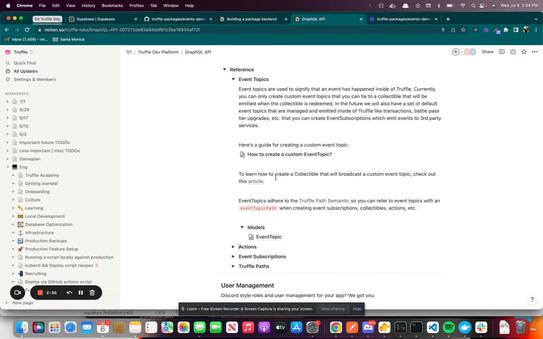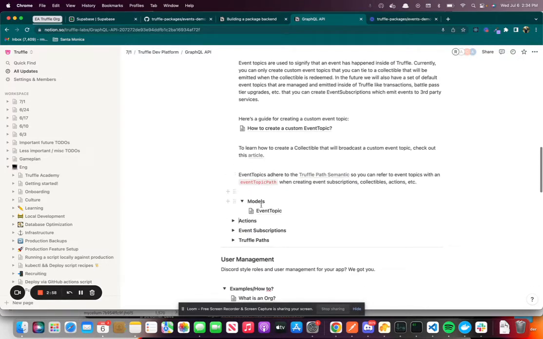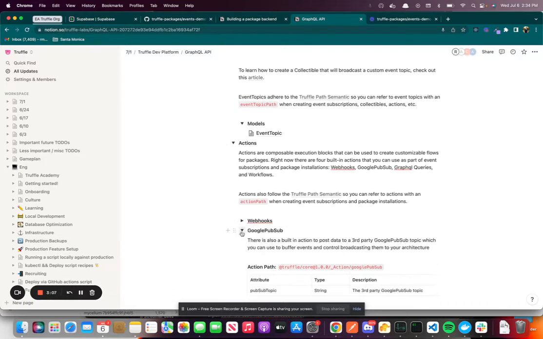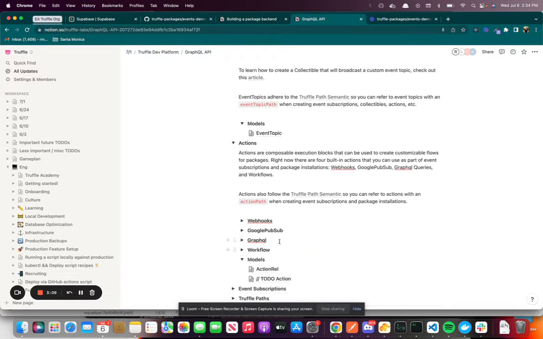In addition to event topics, we have two other models: actions and event subscriptions. The way that actions work is we have four built-in actions that you can use to compose all sorts of different workflows and custom functionality. The four action types are, first, webhooks, which is basically a third-party endpoint that you want to send event data to.